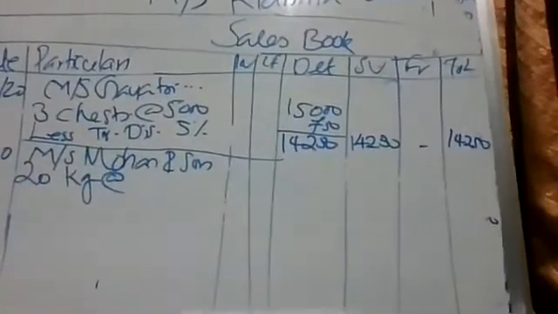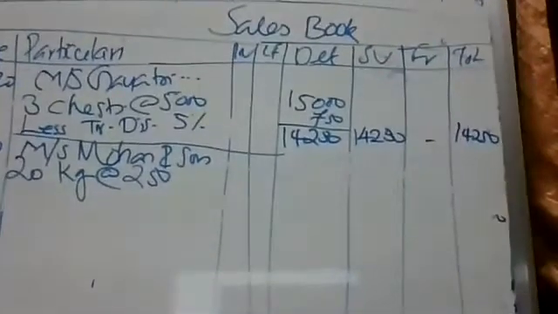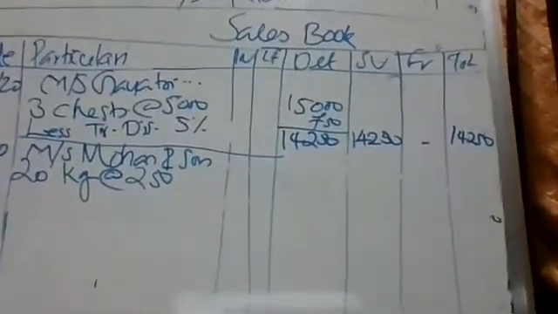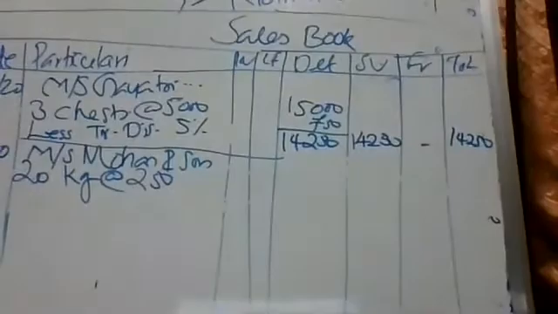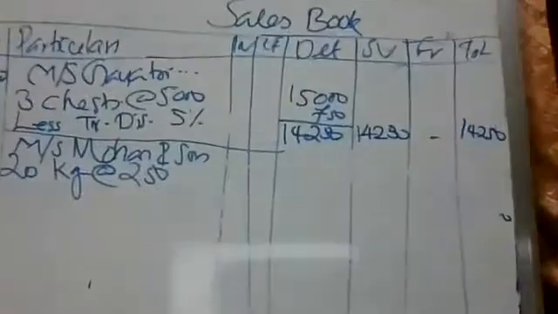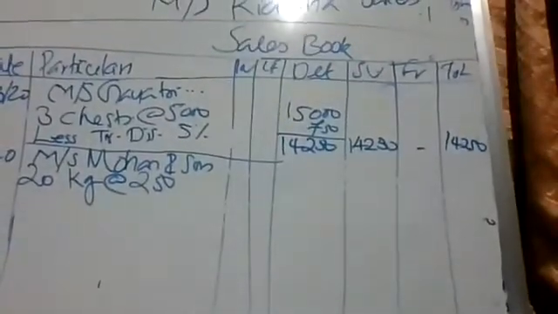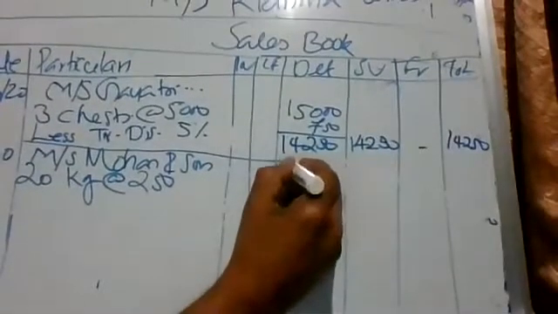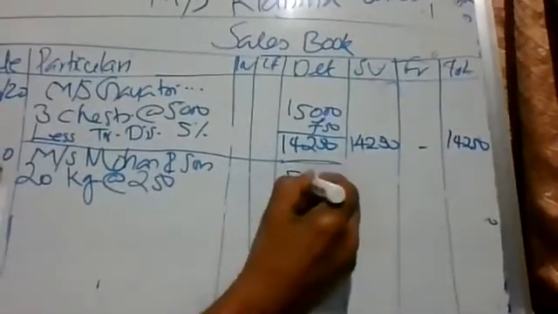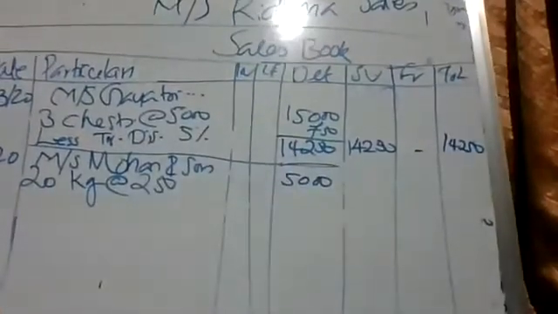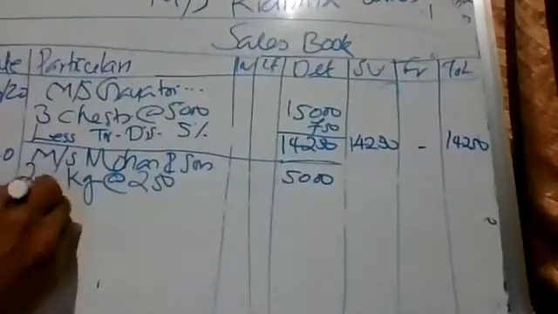What we are selling? So butter. Yes. With quantity details. How many quantity? 20 kg. At the rate? 250, sir. Yes. So 20 into 250, it is 5,000. No other item. So trade discount we are allowing.